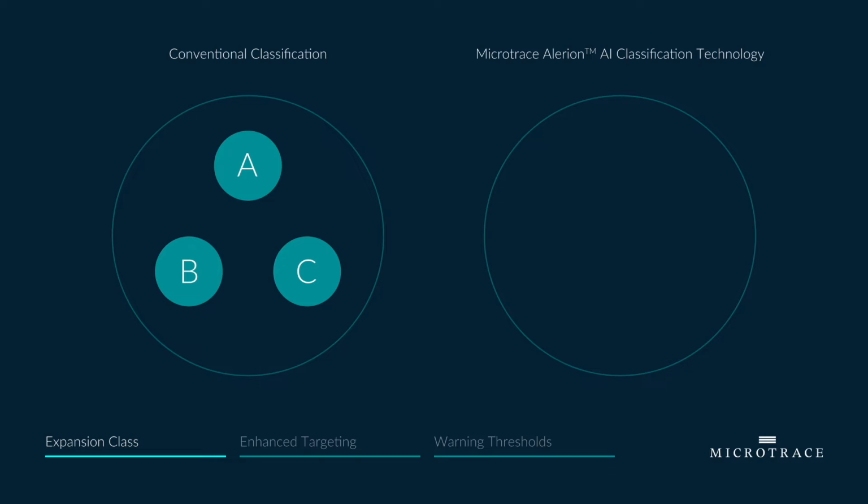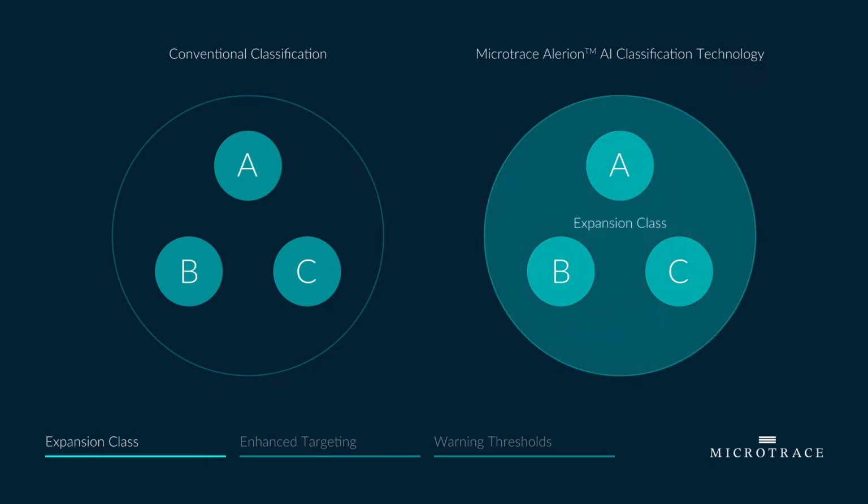In contrast, Microtrace's Alerion classification individually trains each class as its own model, allowing you to continuously build and add classes. The classes do not need to be known or trained together because Alerion classification utilizes an additional class, the expansion class, to capture unknown samples and adapt. Any sample that doesn't match a predefined class is categorized in the expansion class. This is dramatically different than conventional classification, which force classifies all samples into a pre-trained class.